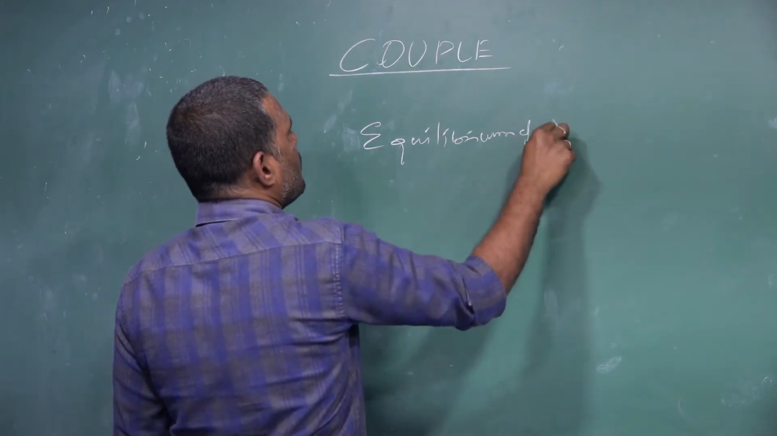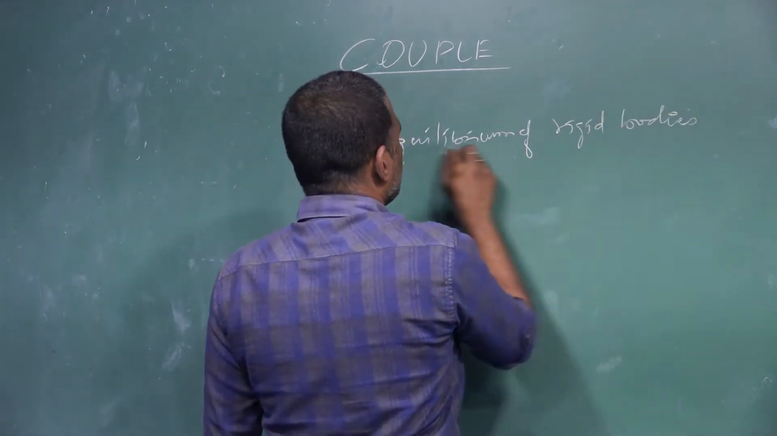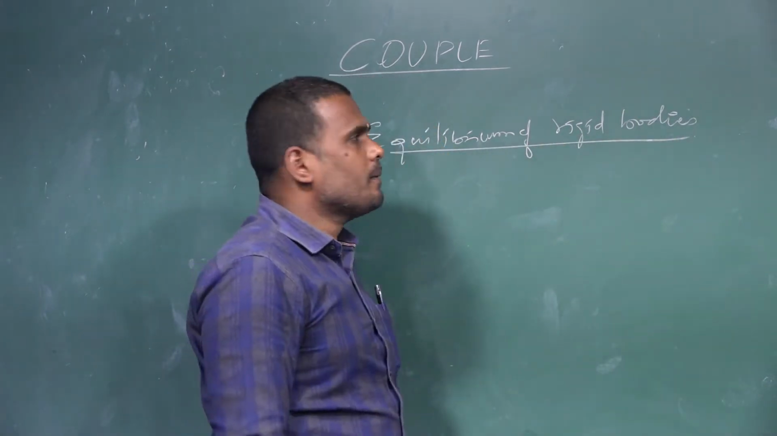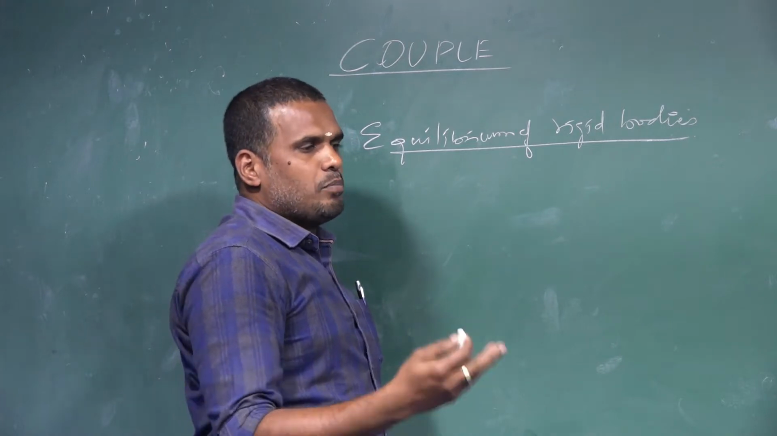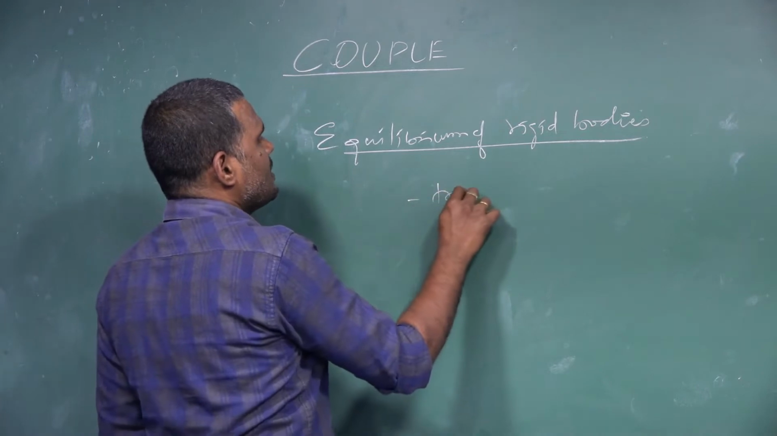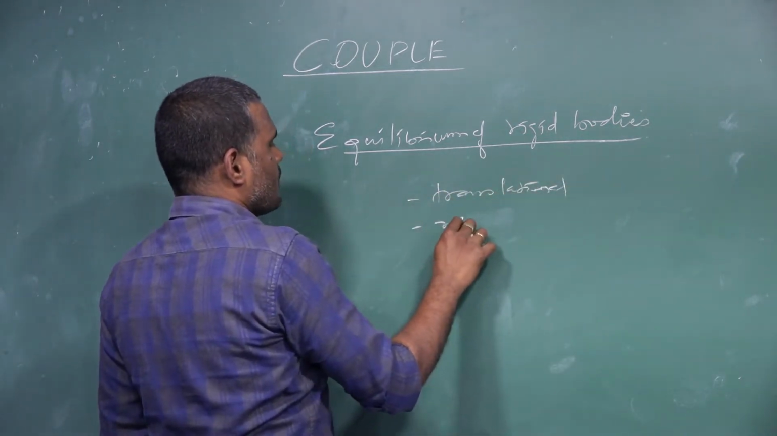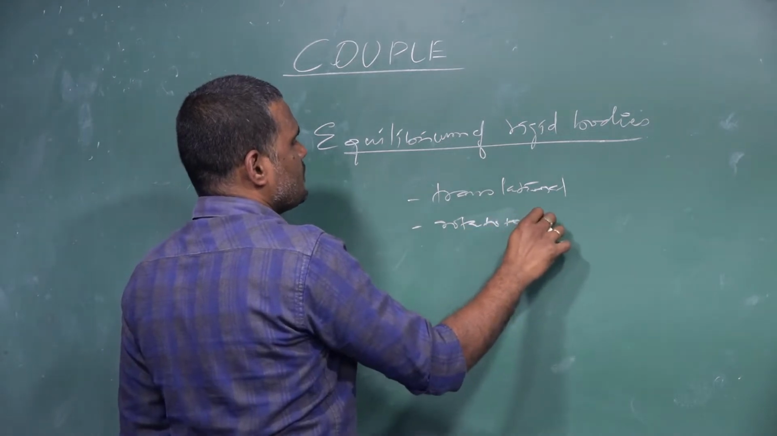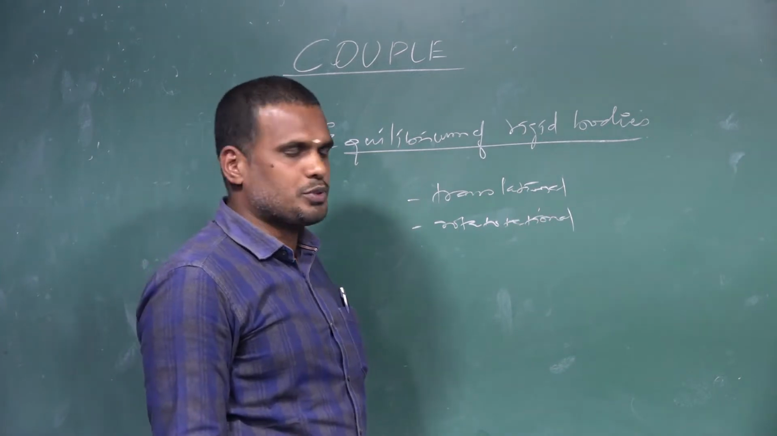equilibrium of rigid bodies. Here, any body can possess two kinds of motion. One is translational and another one is rotational motion.